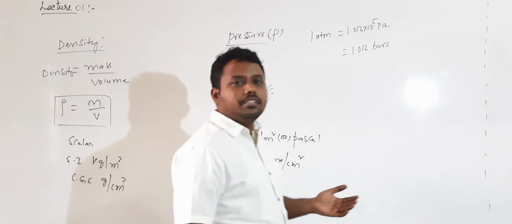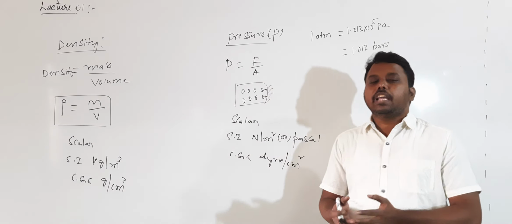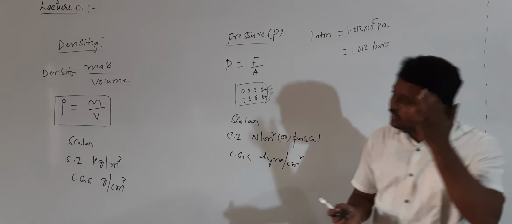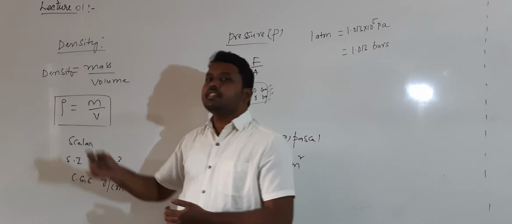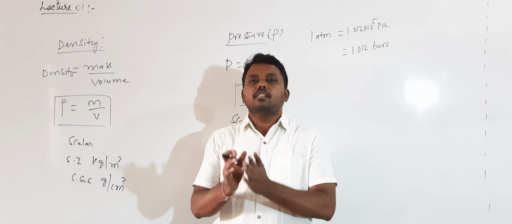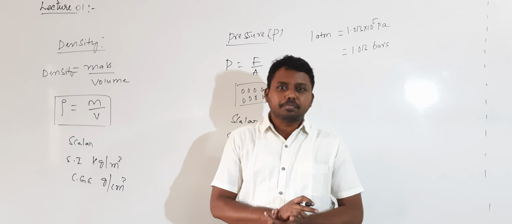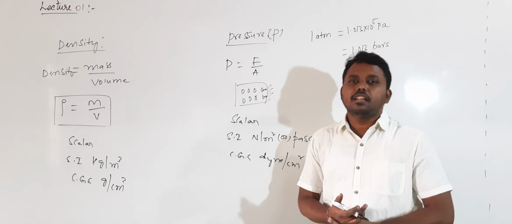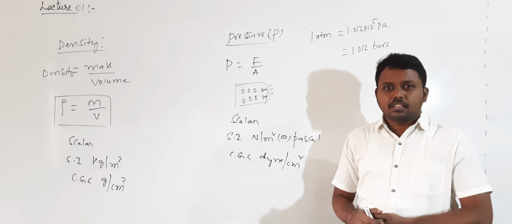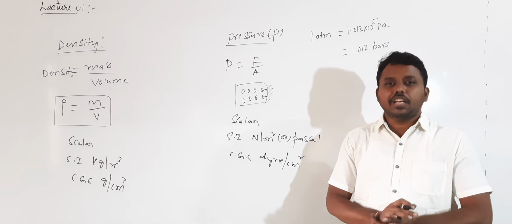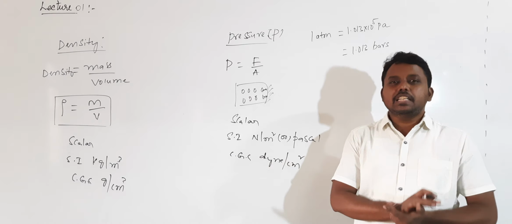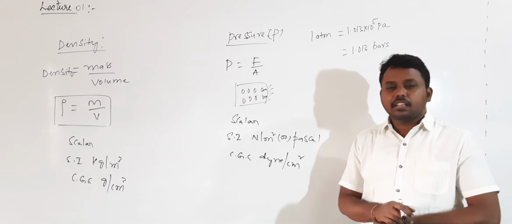Conversion is needed sometimes. Sometimes you need to convert kilogram to gram and gram to kilogram. The conversion can be done. Okay, and this is very important regarding density. So density is a macroscopic property which will tell us regarding inertia of a fluid. What is the meaning of inertia? The inability of the fluid to change its state of rest or state of motion or direction. That is called fluid inertia. That fluid inertia will be determined by density.